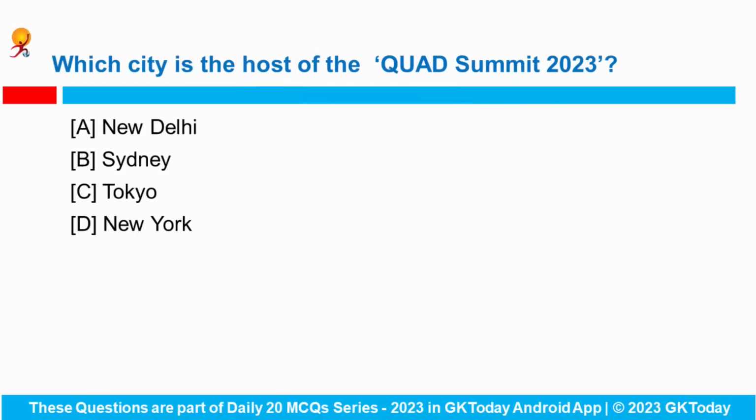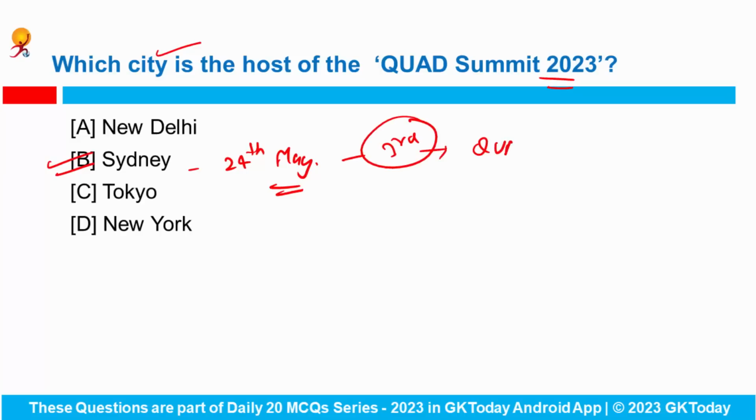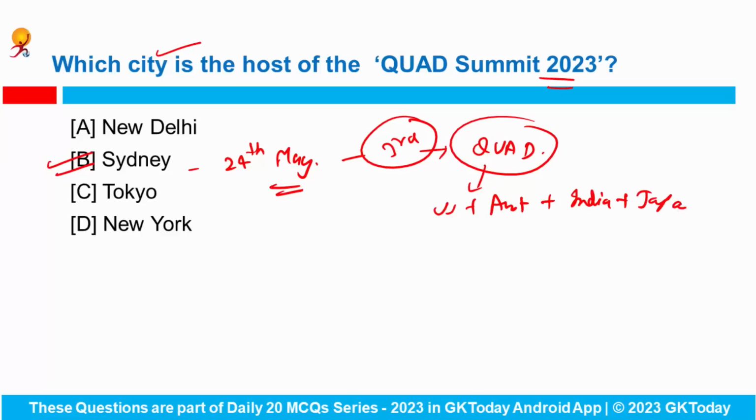Okay. Now next is, which city is the host of the Quad Summit 2023? The Quad Summit will be organized in Sydney on 24th of May this year. And this summit will be the third in-person meeting between the leaders of Quad countries. Which countries come under Quad? US, Australia, India and Japan. Right? And the first two Quad meetings were held in the US and Japan.